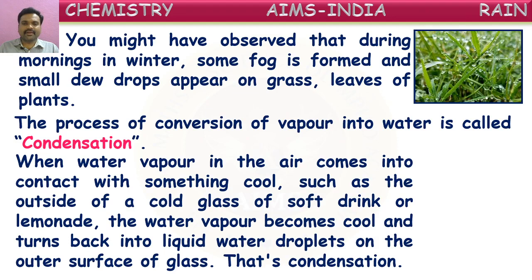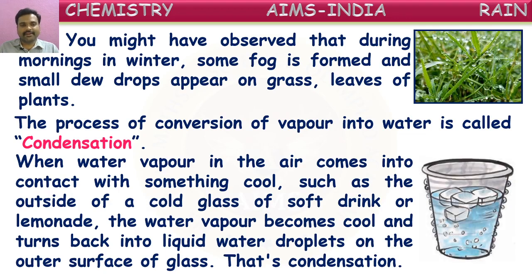When water vapor in the air comes in contact with something cool, such as the outside of a cold glass of soft drink or lemonade, the water vapor becomes cool and turns back into liquid water droplets on the outer surface of the glass. Yes, this we might have observed in our daily life.